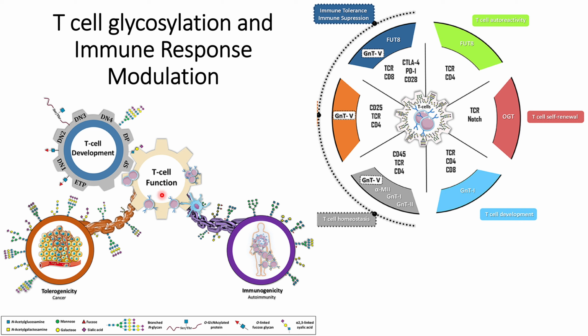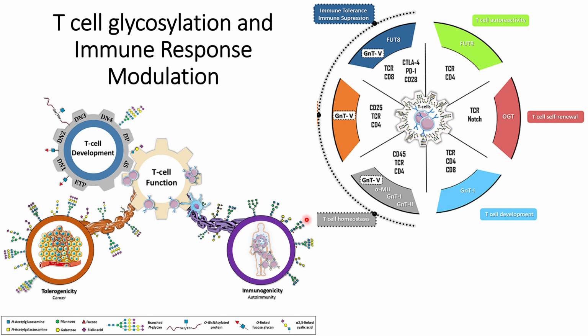And some of the functions of glycosylation that have been found on the T cells are represented in the top right figure. For example, the glycosylation done by the FUT8 enzyme will impact the CD4 receptors on the T cells, and that will lead to T cell autoreactivity, or a T cell autoimmune response.